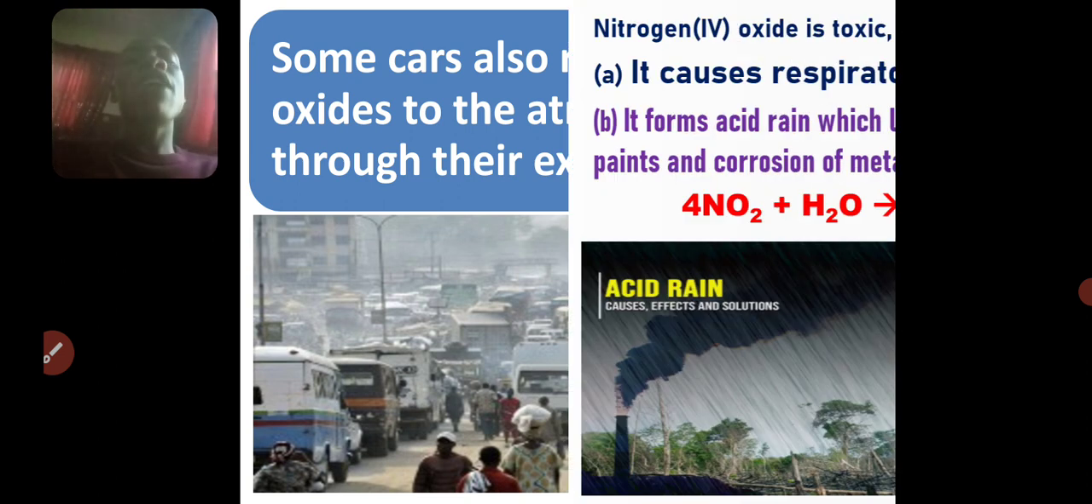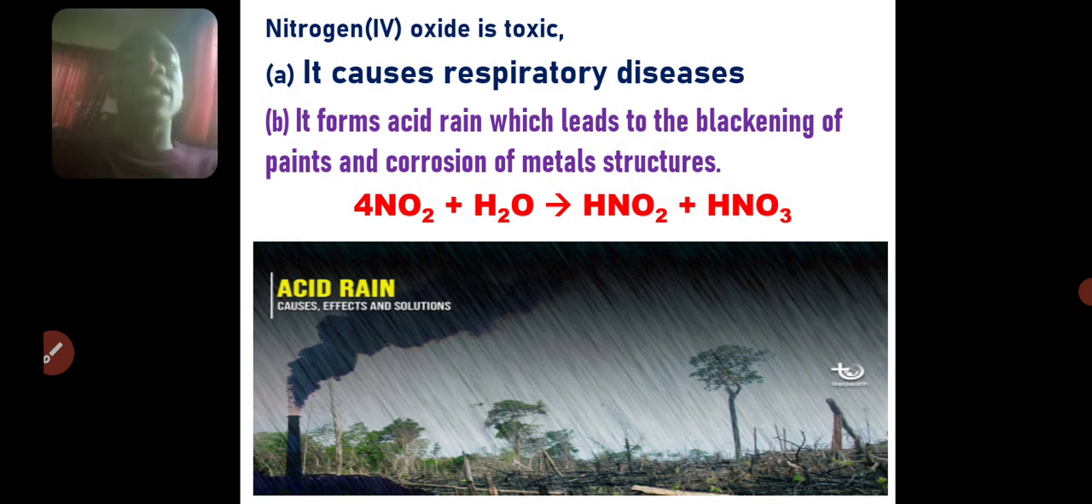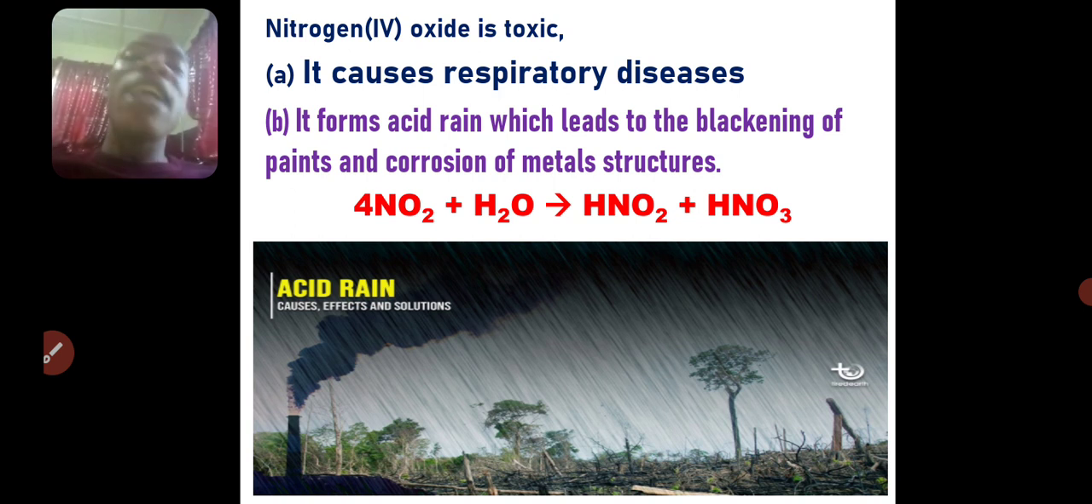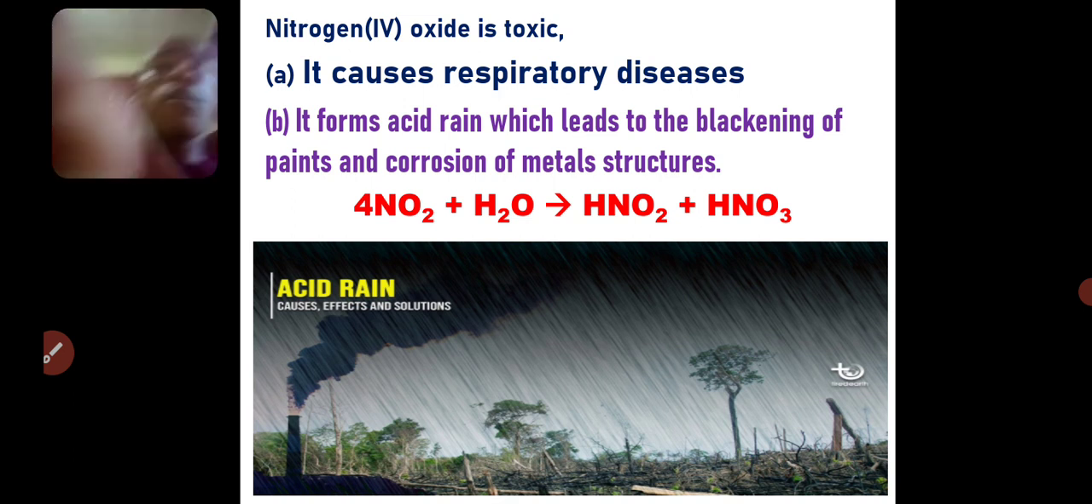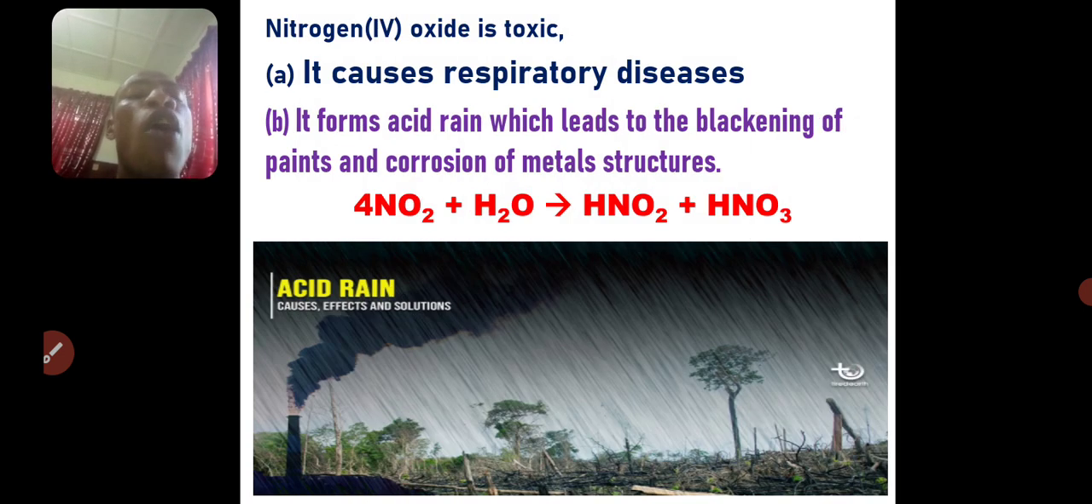Now, the danger of NO2 is that when it dissolves in water, it forms acid rain. And you know what acid rain does? Number one, it causes corrosion of metal structure. It makes metal structure to corrode faster. And apart from that, it can blacken the wall of paint. It can degrade the paint. Then NO2 can also cause respiratory problems when inhaled too much. So these are the disadvantages of NO2.